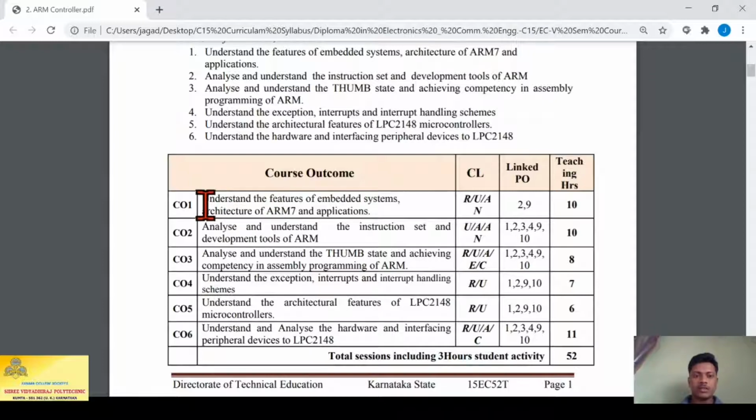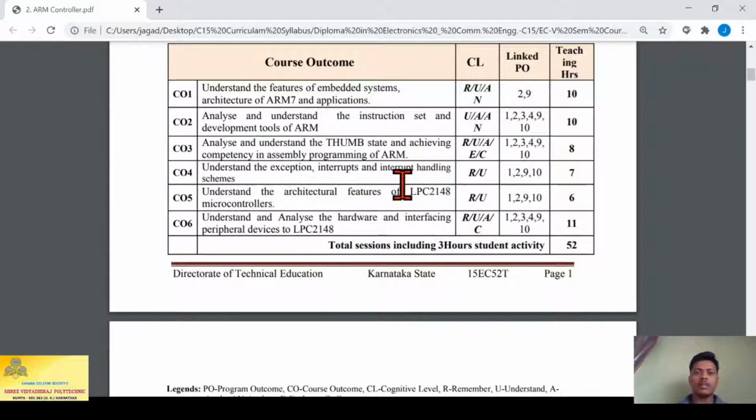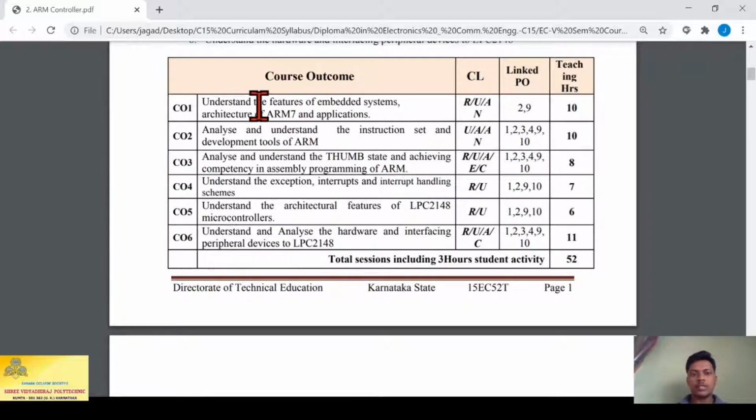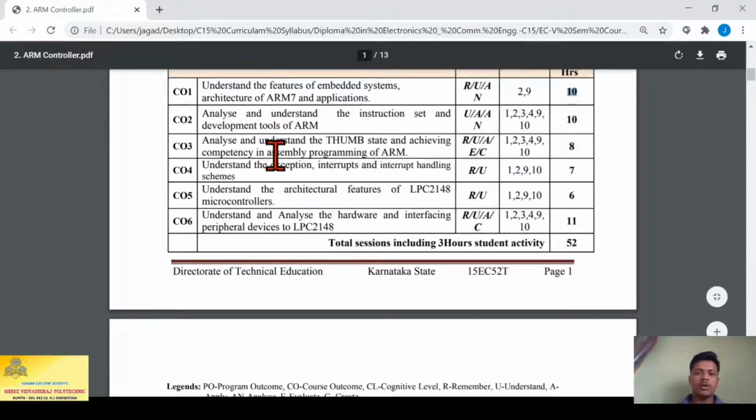So unit 1 is mapped with CO1: understand the features of embedded system, architecture of ARM7 and application. That means at the end of unit 1 you should understand the features of embedded system, architecture of ARM7 and application. The total teaching hours dedicated for that is 10 hours. So like that you have to achieve all these outcomes.